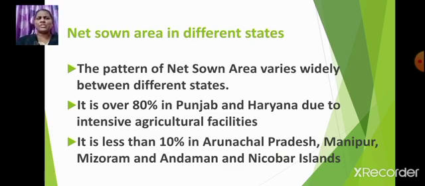Now let us talk about the net sown area in different states. The pattern of net sown area varies widely between different states. It is over 80% in Punjab and Haryana. Now why is it so, students? Why is it over 80% in Punjab and Haryana? Yes, due to the intensive agricultural facilities. And it is less than 10% in Arunachal Pradesh, Manipur, Mizoram and Andaman and Nicobar Islands. Why? Because they are hilly areas.